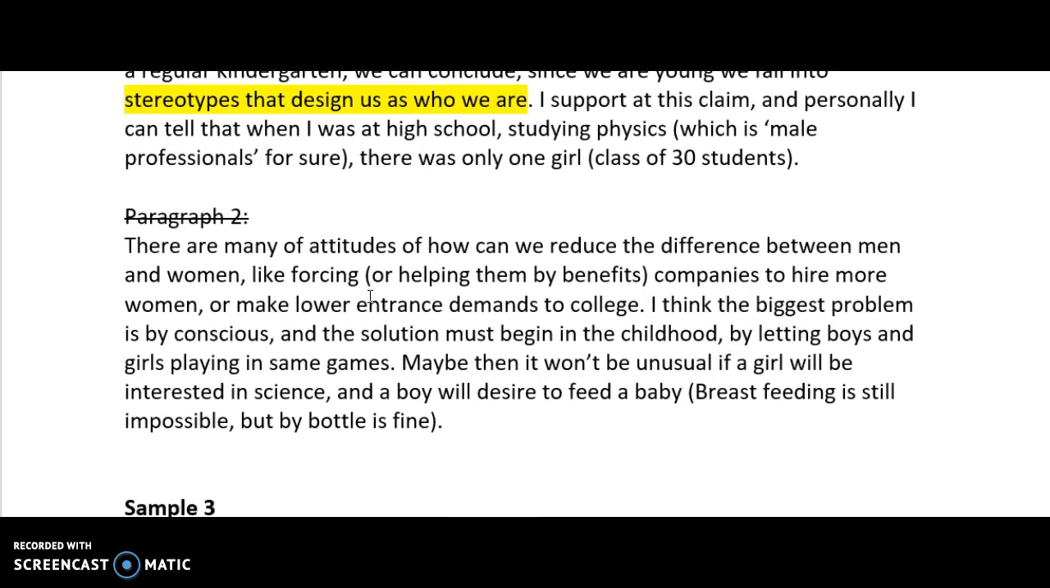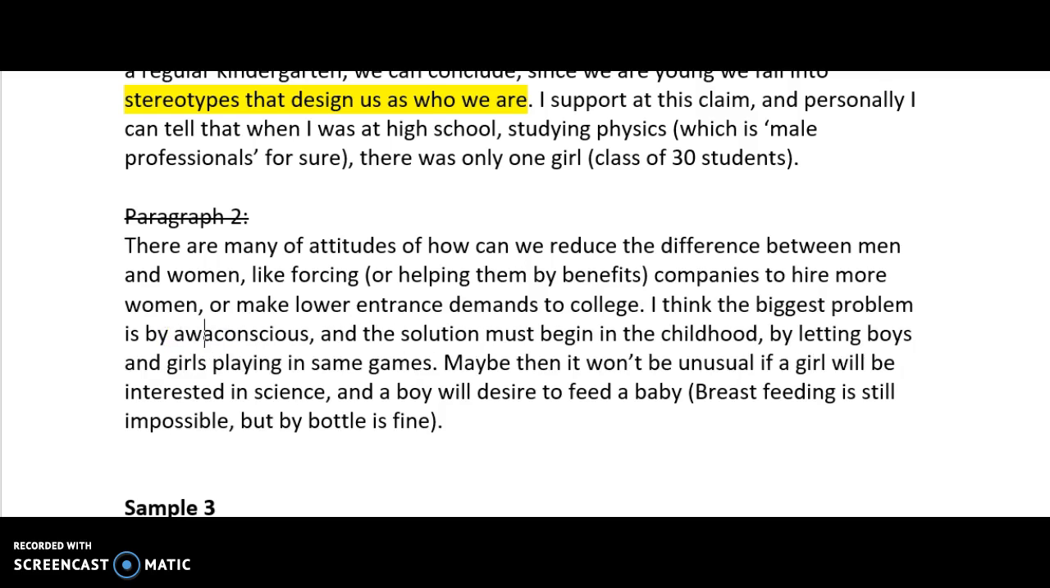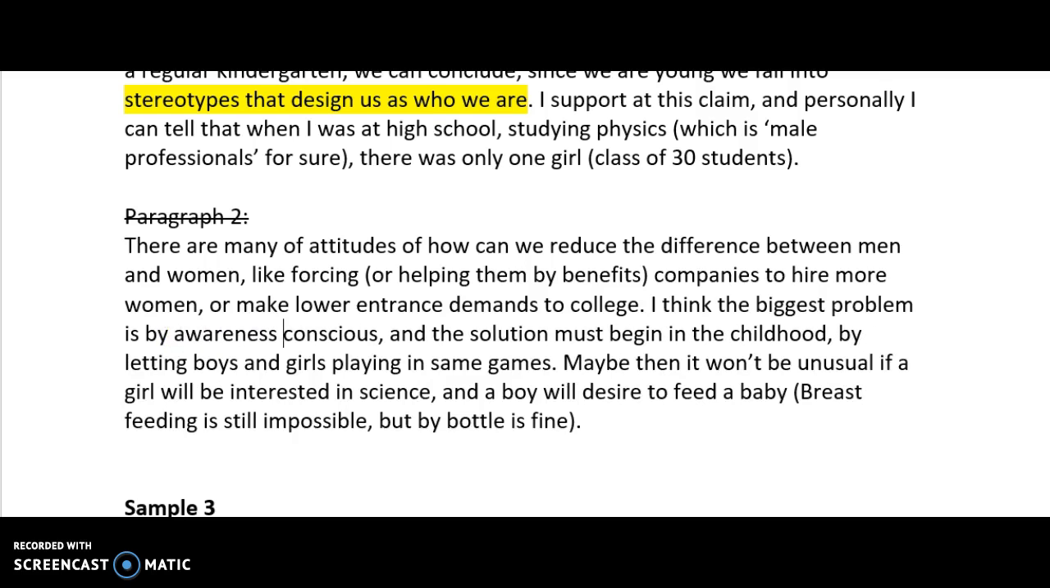Now, do we have a solution? There are many attitudes or ways of how we can reduce the difference between men and women, like forcing or helping them by benefits, companies to hire more. I think the biggest problem is by conscious. Well, here I don't think conscious, but it means awareness. Awareness, because here we really have a problem because conscious isn't the right word and that kind of confuses. And the solution must begin in childhood.